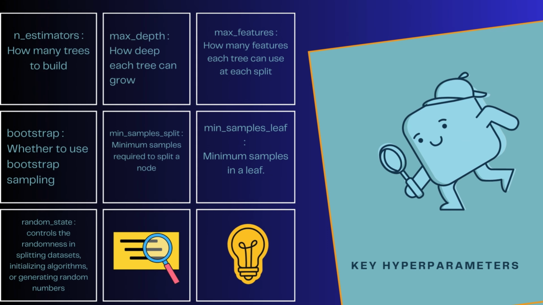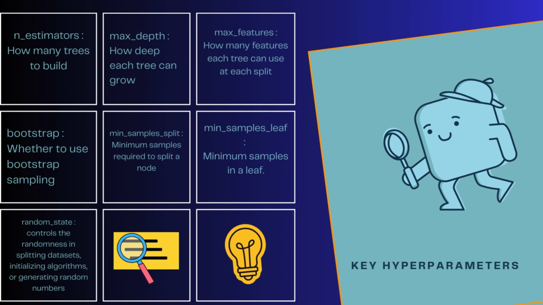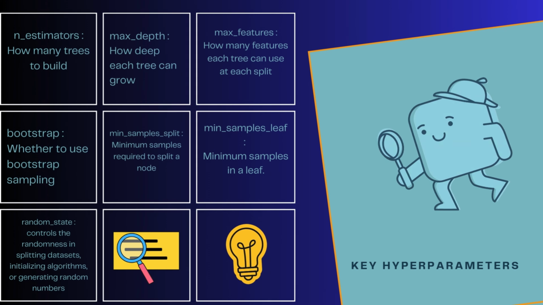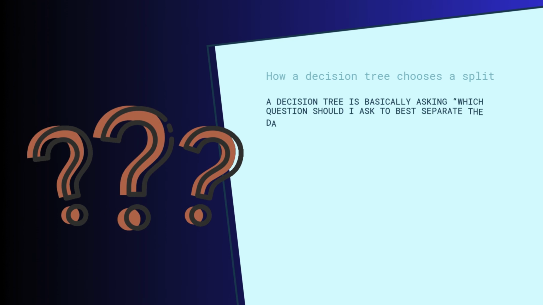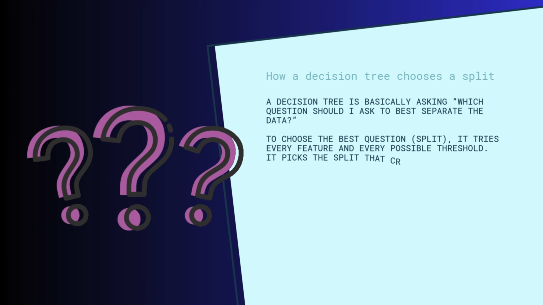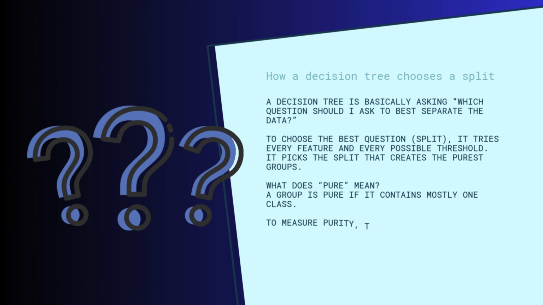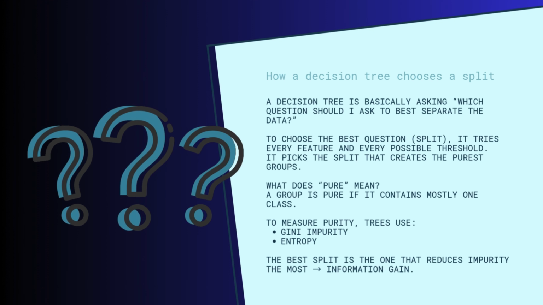The random state controls the randomness in splitting datasets, initializing algorithms, or generating random numbers. It's needed for reproducibility. A decision tree is basically asking which question should I ask to best separate the data. To choose the best question, which is a split, it tries every feature and every possible threshold. It picks the split that creates the purest groups. A group is pure if it contains mostly one class.